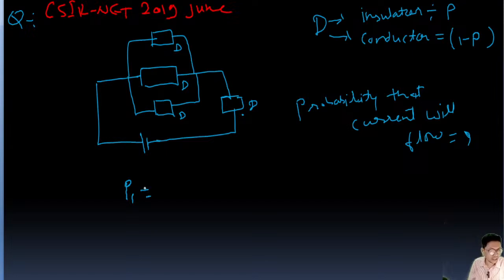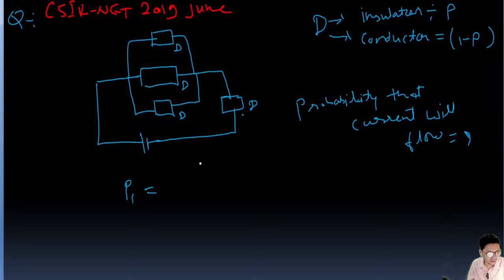That is the probability that any one of these three is a conductor. Any one of these three should be a conductor, and this must be a conductor, then the current will flow. So P1 is the probability that any one of these three diodes is a conductor.